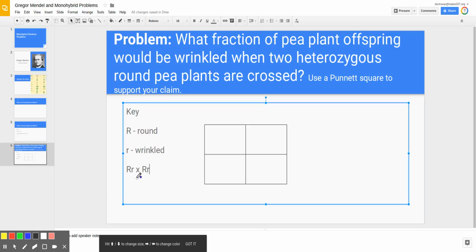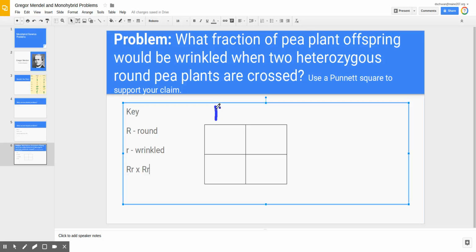So let's go ahead and show how meiosis works. We can take these alleles and show how the alleles are separated during the process of meiosis by drawing a single allele at the top of each of these columns. There's the big R, here's the little r from that organism.